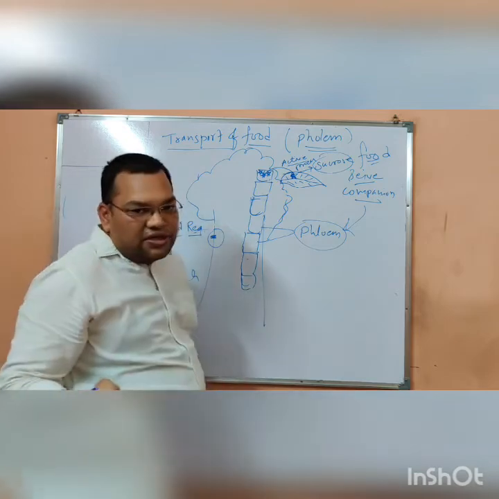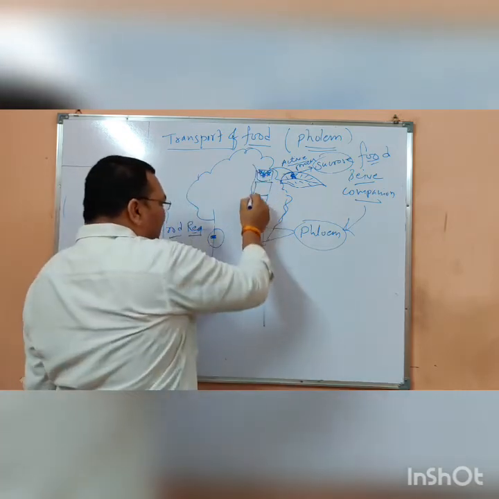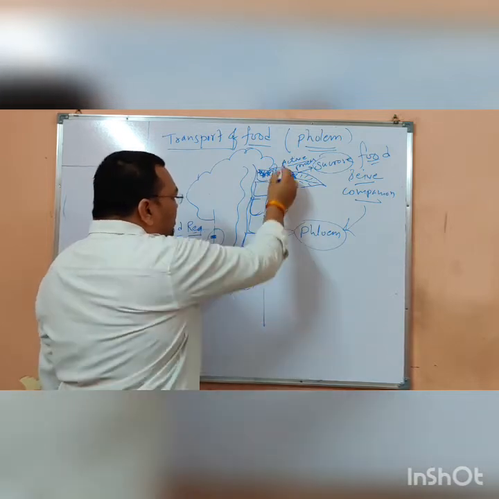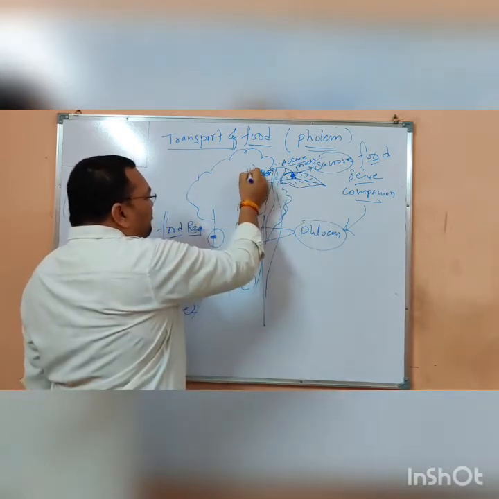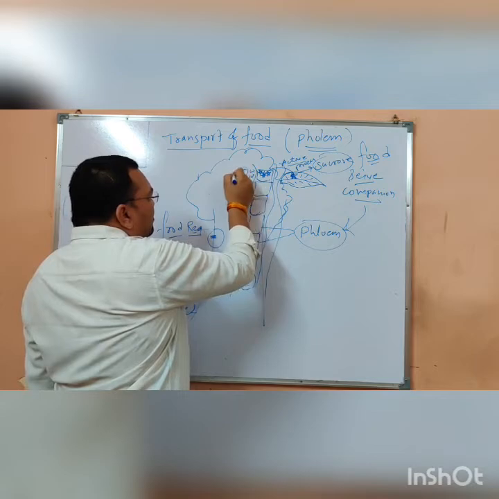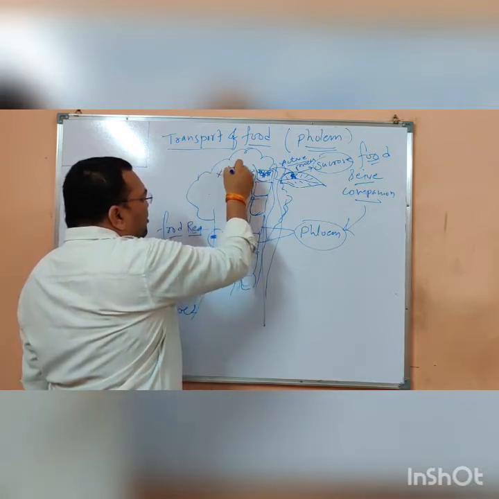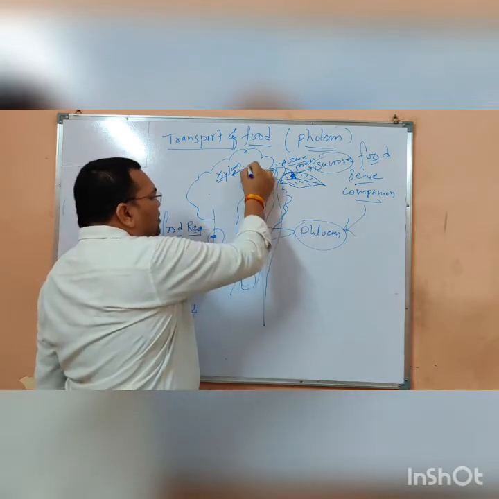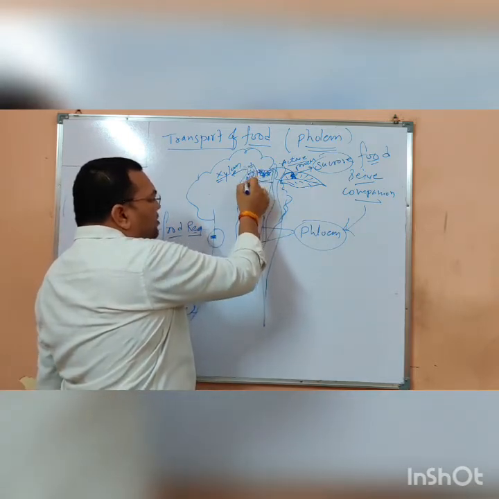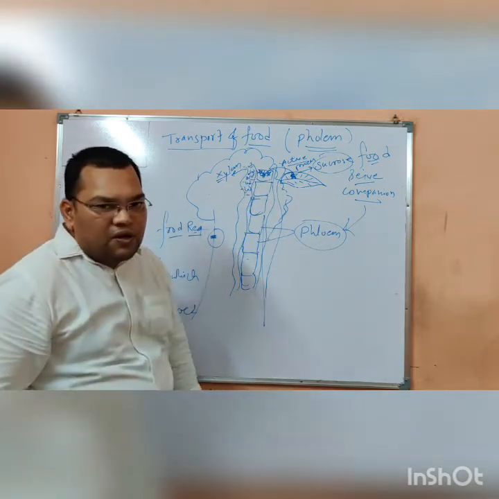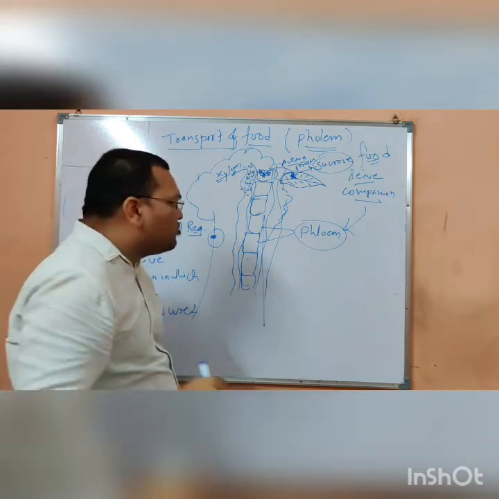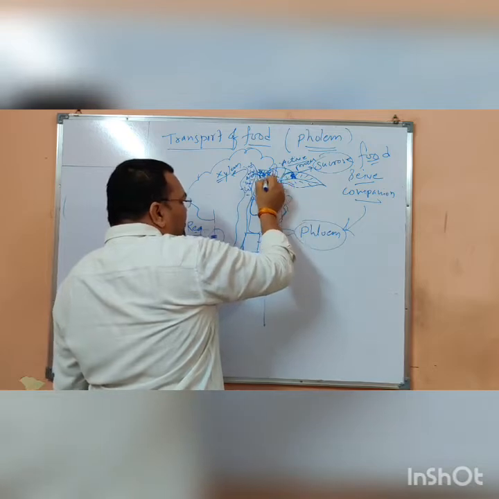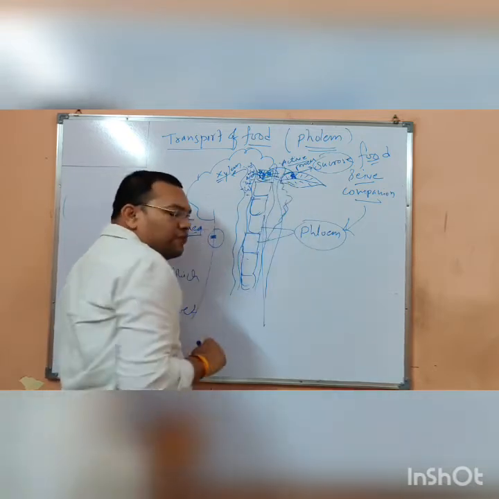If the solute concentration becomes more, then the xylem which is adjacent to this phloem, this is the xylem which is having water. So much amount of water is there in the xylem. Through osmosis, the water from the xylem goes inside this tissue.